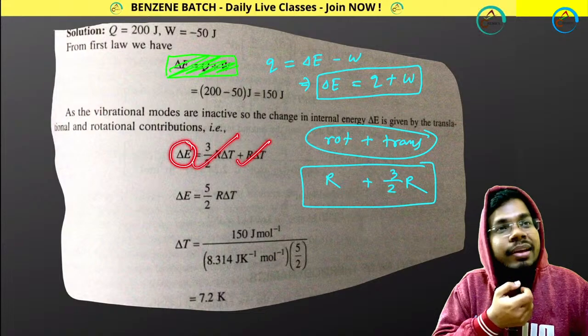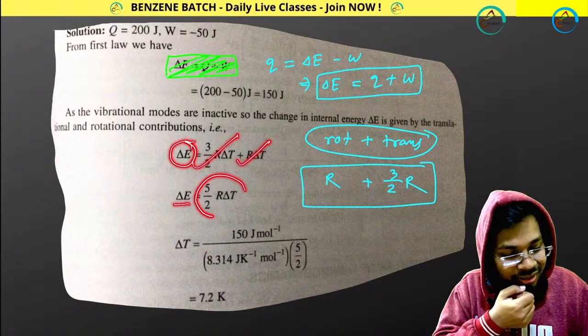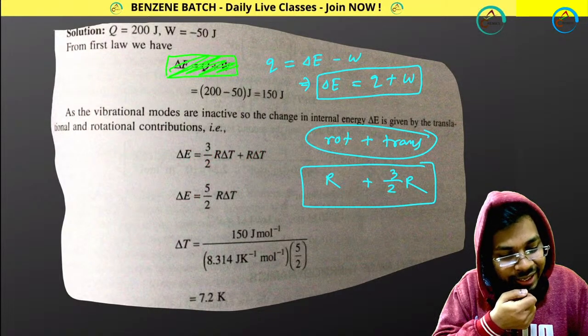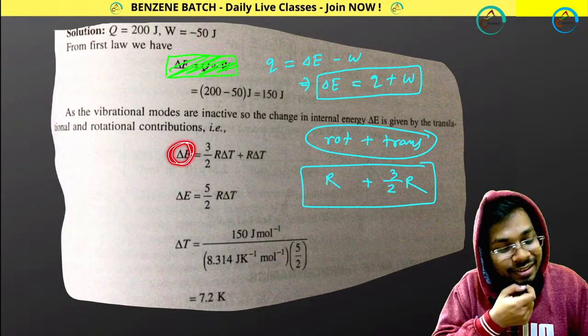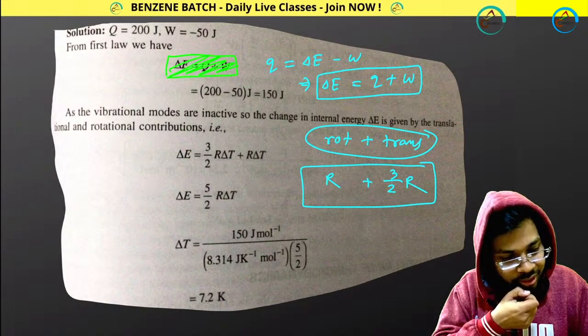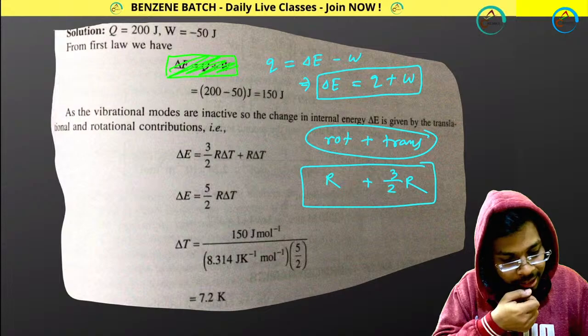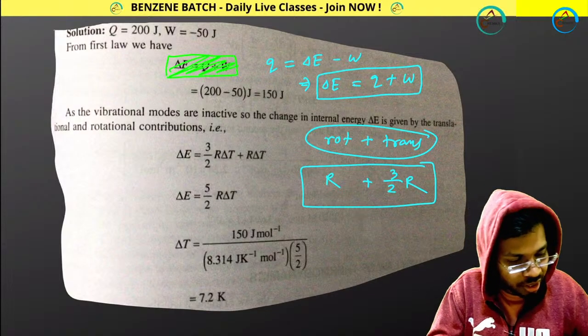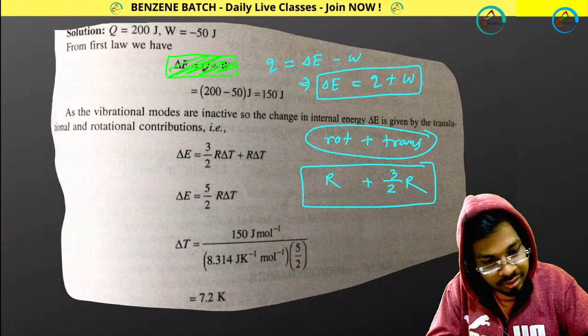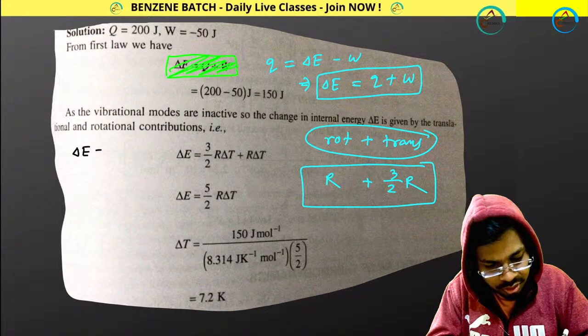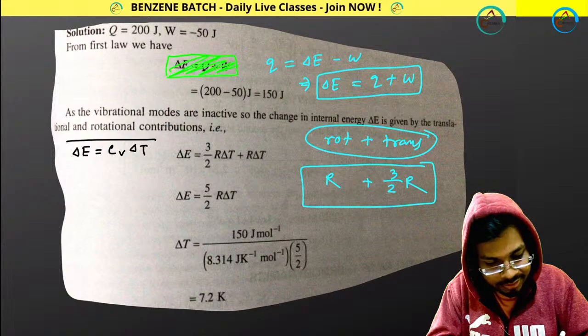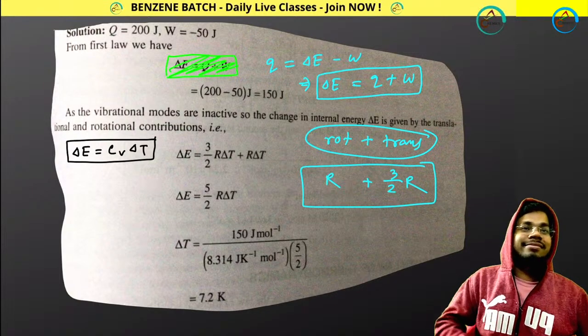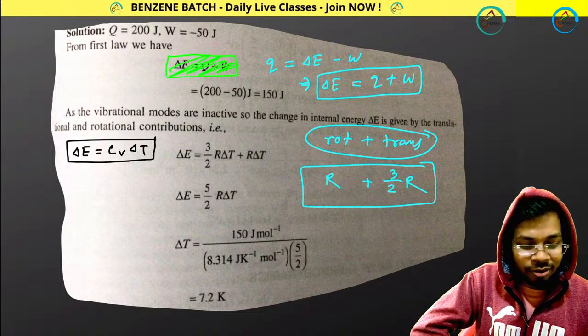That is the total delta E, 5/2 R. You know this expression already: delta E equals CV delta T.